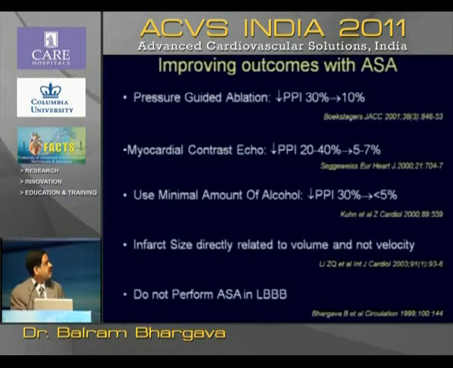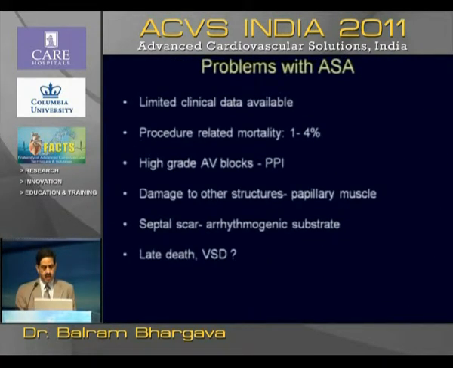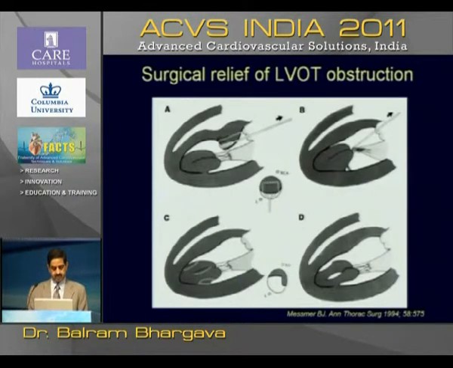And as I mentioned, infarct size is directly related to volume and not the velocity of injection, and I do not perform alcohol ablation in left bundle branch block. Problems with alcohol ablation, we have talked about procedure-related mortality 1 to 4%. Septal scar is an arrhythmogenic substrate. Limited cases have been shown with arrhythmias. We have not documented any such case in our follow-up. There have been some cases of late death and VSD. We have not had any such complication.